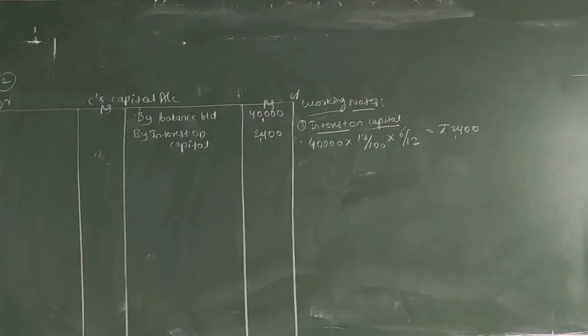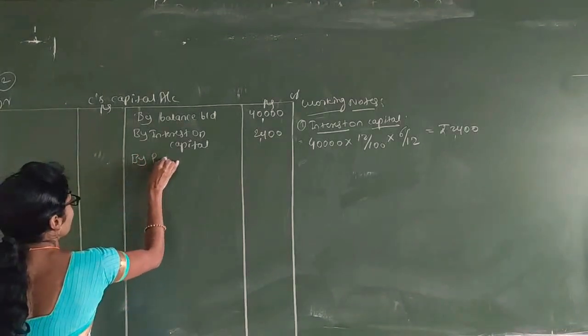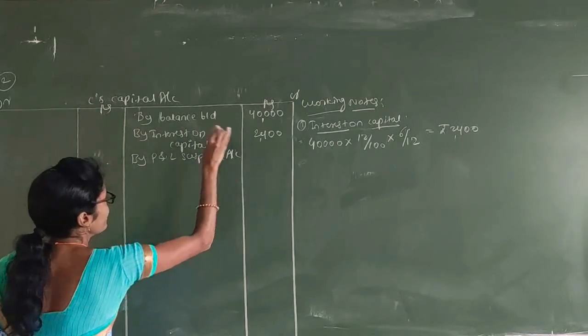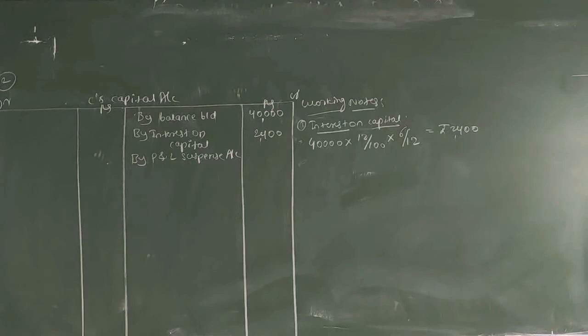After that, see the next adjustment. From the start you see that the deceased partner will be entitled to his share of profit up to the date of death. Share of profit up to the date of death means the P&L suspense account. What amount do you have to take? It is based on last year's profit.